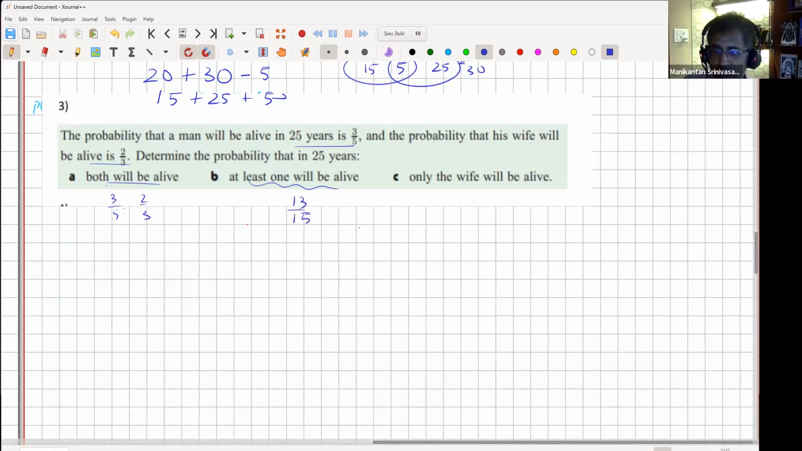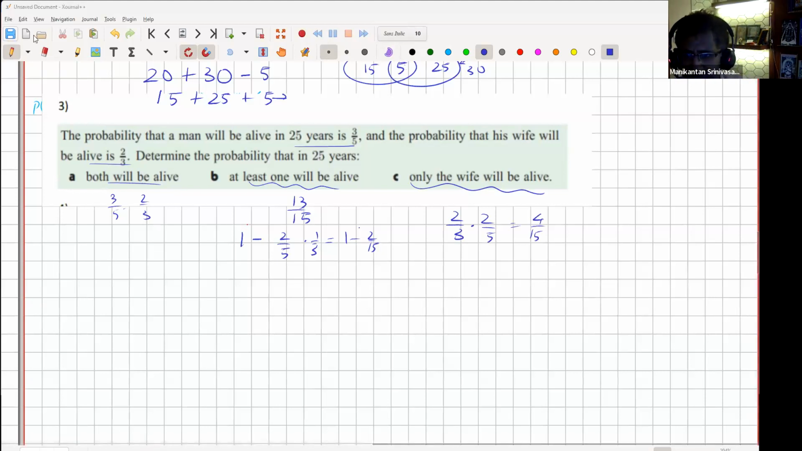Same answer. Okay, we can do 1 minus probability that both are dead. So it'll be 2/5 for the man to be dead and 1/3 for the wife. So yeah, indeed, it's 1 minus 2 by 15, 13 by 15. Only the wife will be alive. So which means the wife has to be alive and the husband should not be alive. So it's 2/3 into 2/5, which is 4/15. Fairly simple.